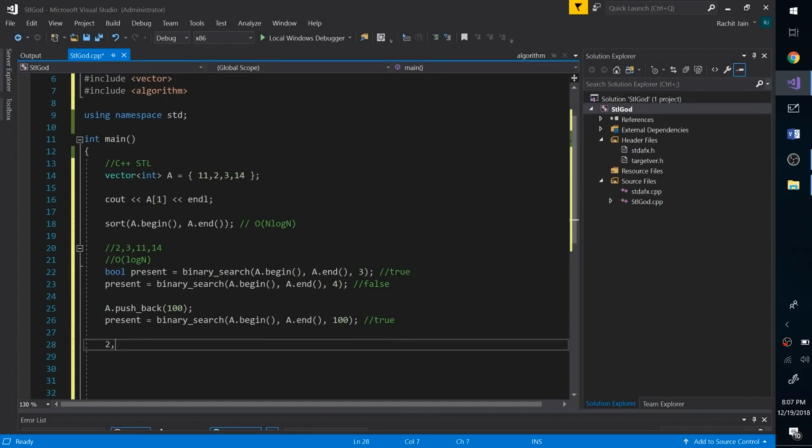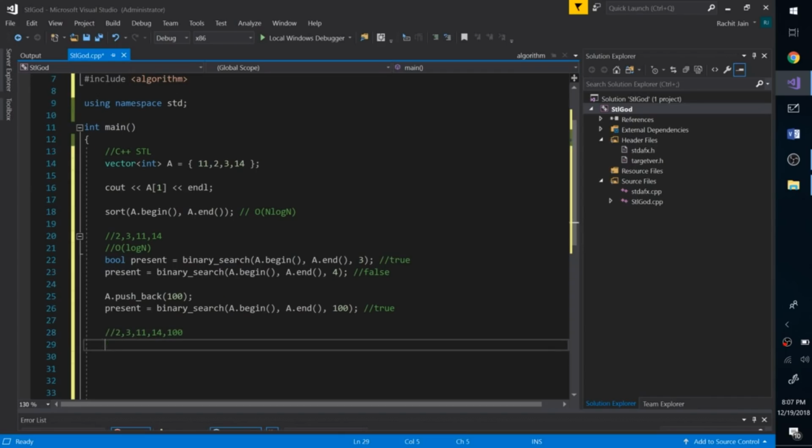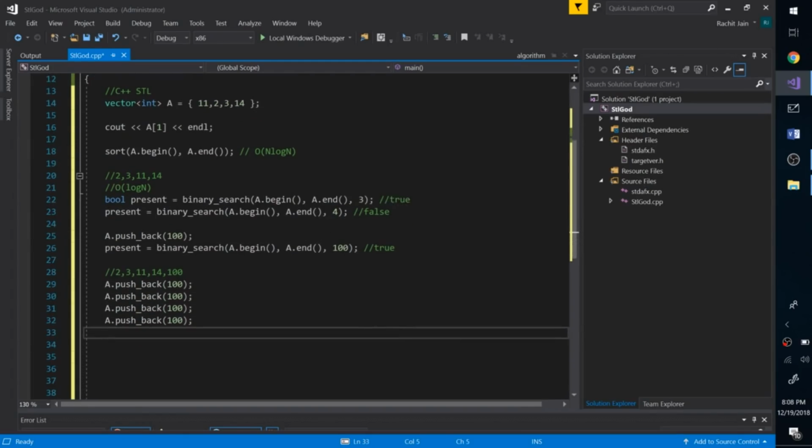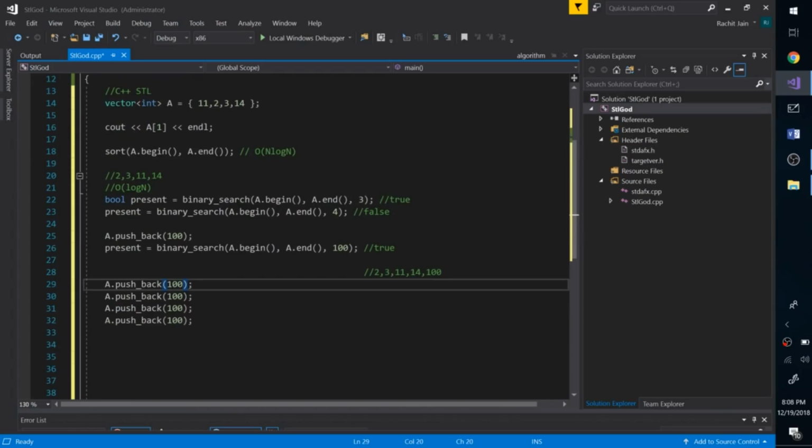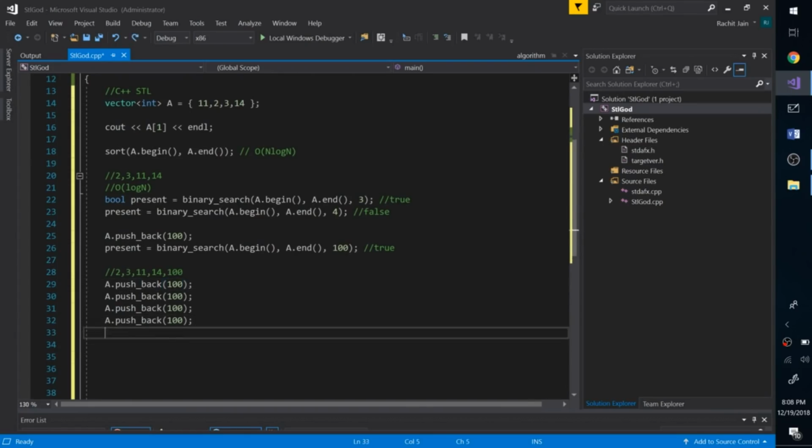But what else can we do? So now the array contents are something like 2, 3, 11, 14, because that's what we did above. Now we also inserted 100. So this is the array contents that we have. Let's make this a bit more interesting. Let's insert 100 a couple of more times. So now we have 100, 100 and 100, and let's then insert 123. So let me quickly do that. All right, so now this is what the array looks like after this point.